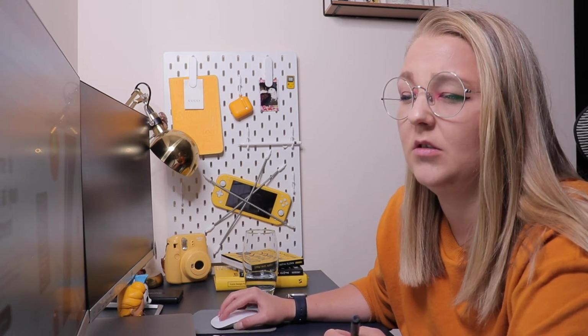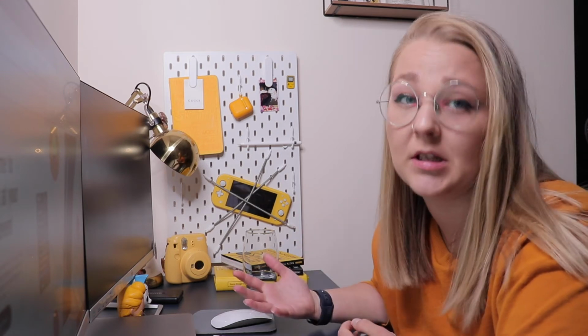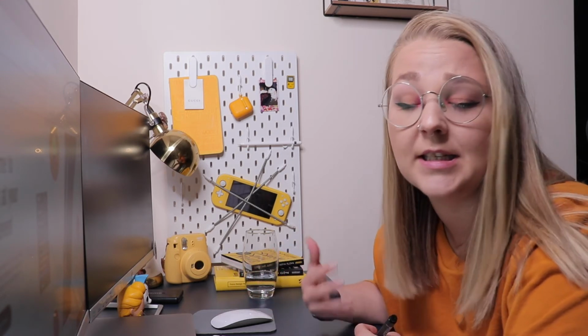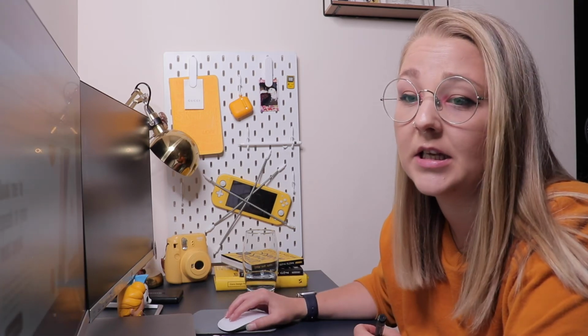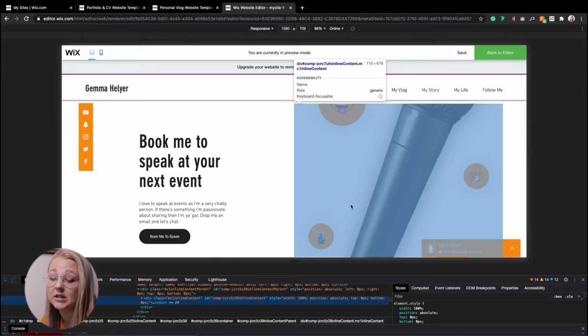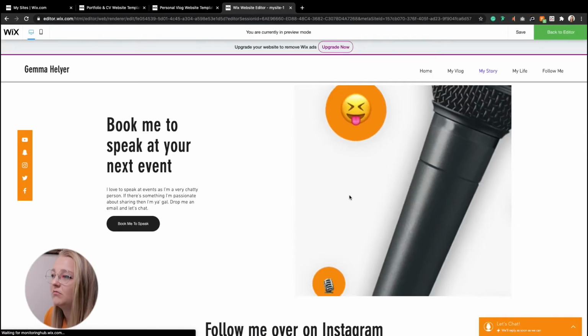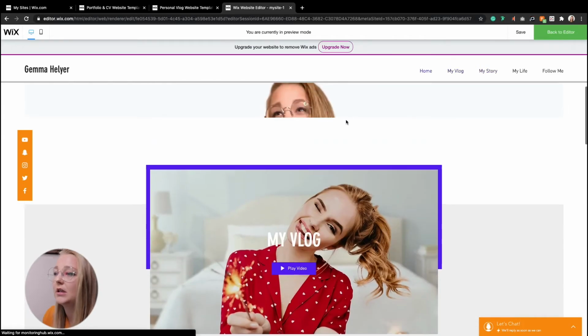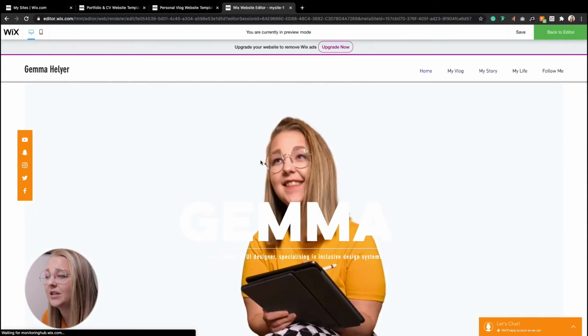So normal users won't do this, but because I have a design background and I work with developers day in, day out, I know how to inspect the site to gauge the size of an image. So if I inspect this, it gives me the sizes that I'm going to need. So 710 times 678 will be the perfect size in order for me to add in an image that will fit this space, which, you know, isn't great for people who don't know what they're doing. And that's what I had to figure out with this part. Even though this bit isn't looking great, in order for me to get an image to fit here, I had to inspect it to get how big this image was.